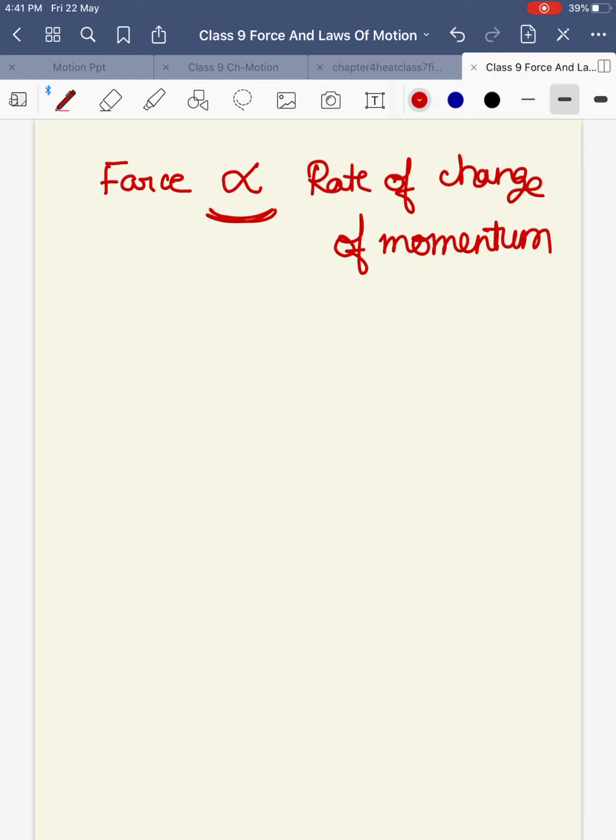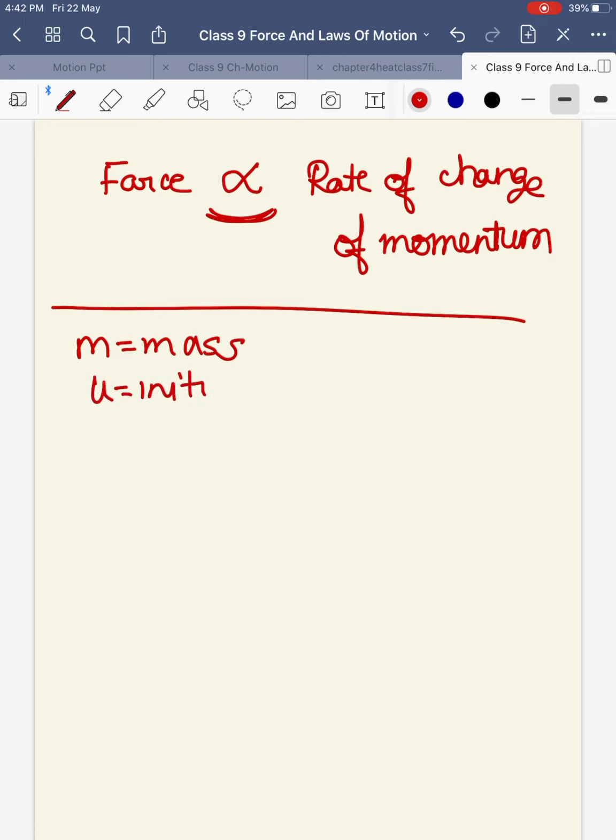Now we will do the mathematical formulation from this definition only. When I told you about rate of change of momentum, I told you that whenever we talk about rate, we take time in the denominator. Suppose we have an object whose mass is small m, and u is the initial velocity.